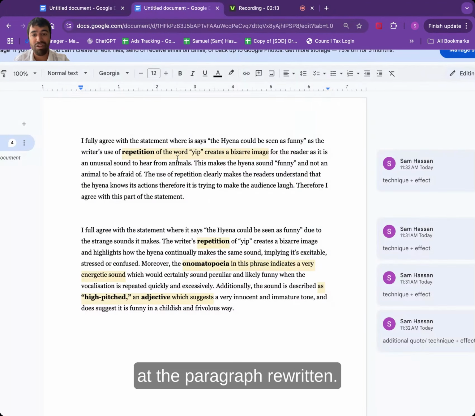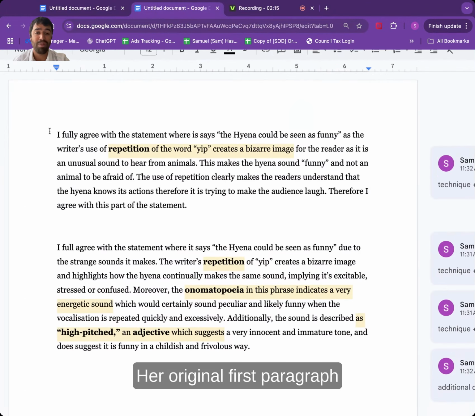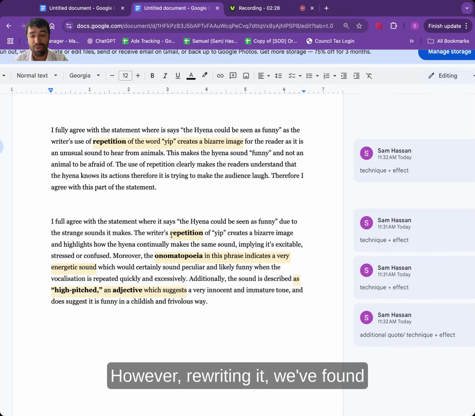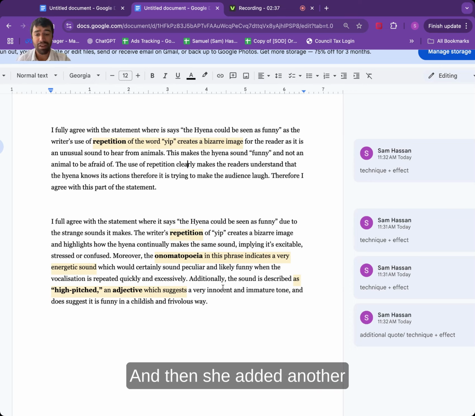Now, let's look at the paragraph rewritten. Her original first paragraph just had one technique and effect. She mentioned repetition, which creates a bizarre image, but she obviously repeated repetition again, meaning she wouldn't get an additional mark. However, rewriting it, we've found repetition, explained the effect. Then we mentioned onomatopoeia in that phrase and explained the effect of that. And then she added another micro quote and explained the technique from that.